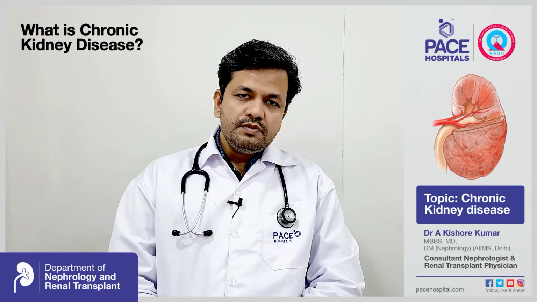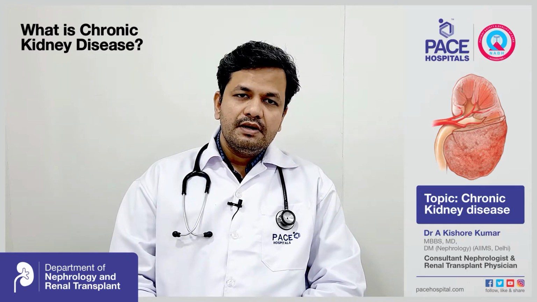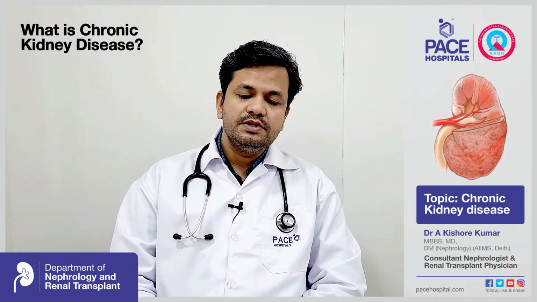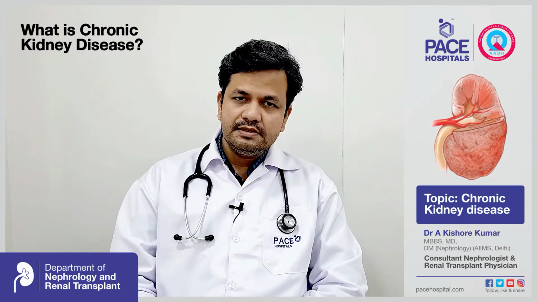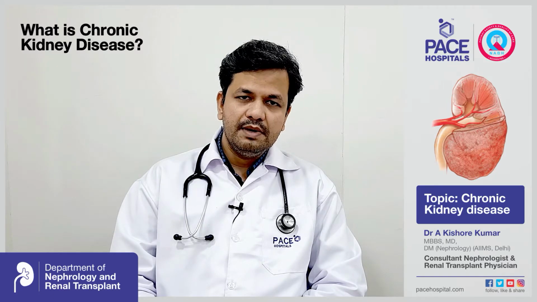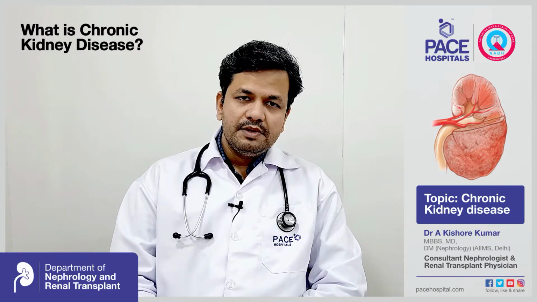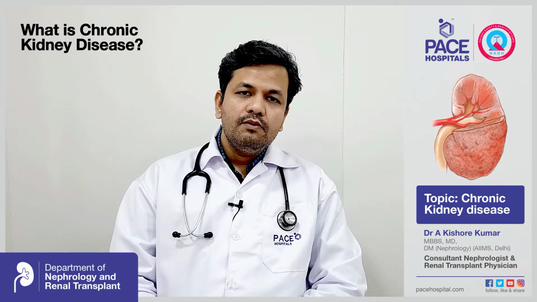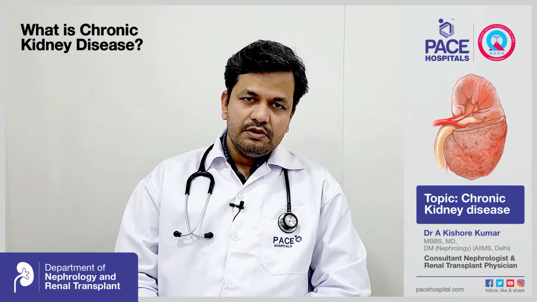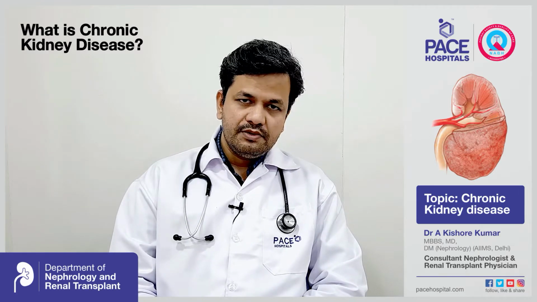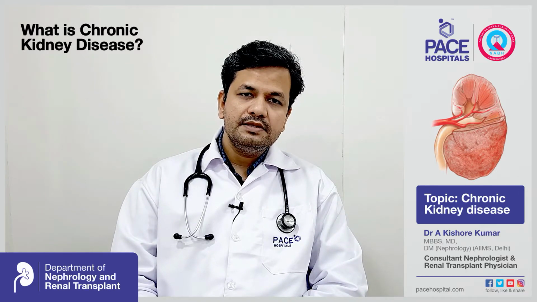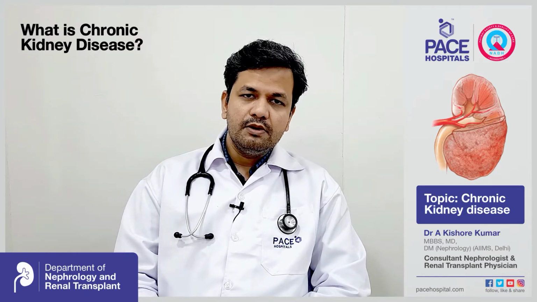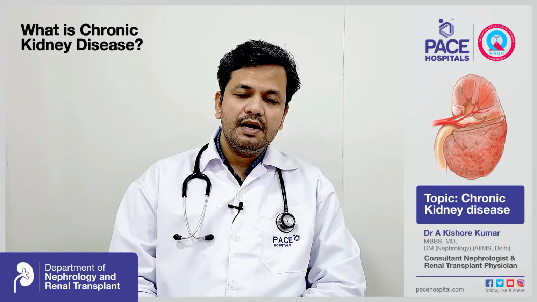So what is this GFR? To know what is GFR, we have to know the structure of the kidney. As we know, we have 2 kidneys in our body, one on each side of the spinal cord, in the abdominal cavity. Each kidney has around 1 million functional units called nephrons, and each nephron has a part called glomerulus. So the GFR, glomerular filtration rate, comes from the glomerulus part of the nephron.